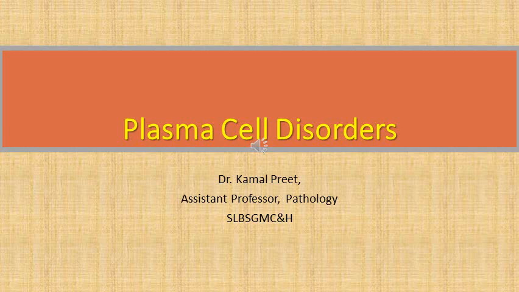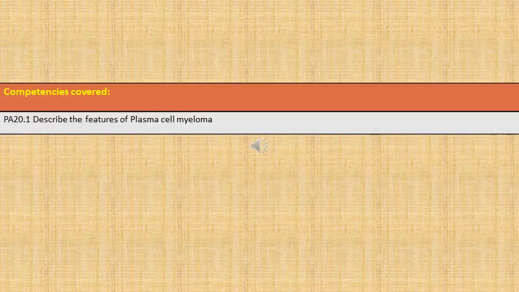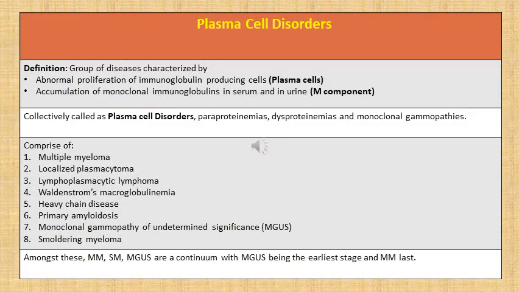This is the last lecture from the hematology section, and in this lecture we'll be talking about plasma cell disorders. This lecture will cover competency PA 20.1 of pathology, starting with definitions and the classification of plasma cell disorders.